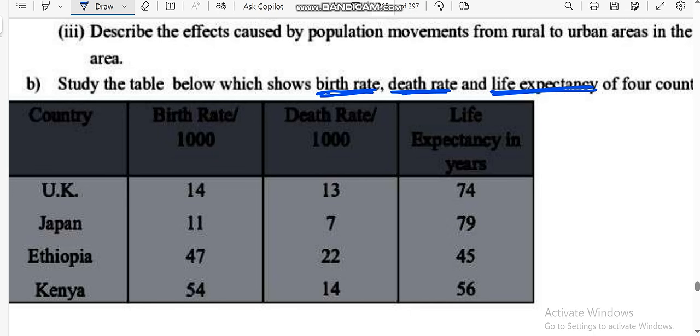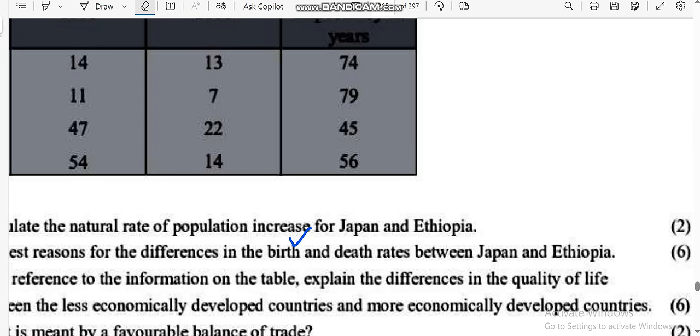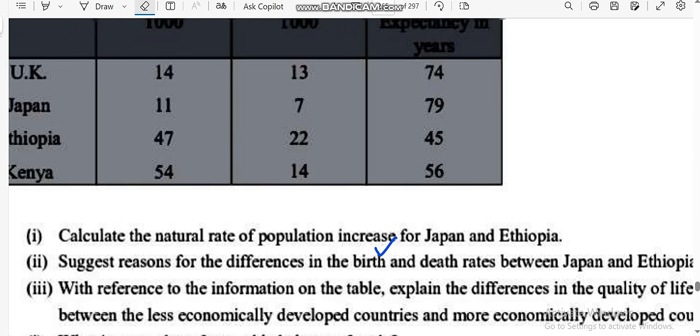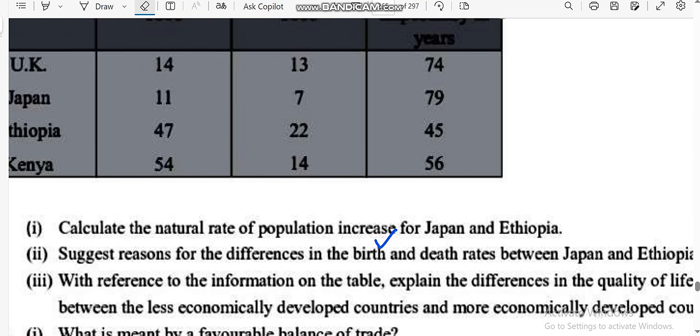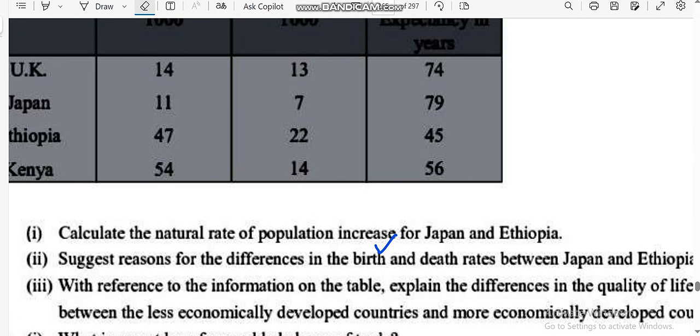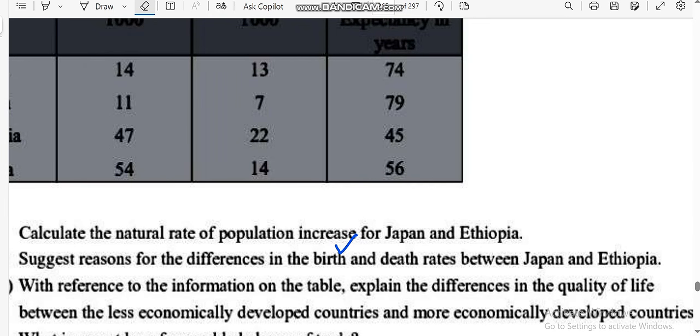Right, then natural increase in population. Natural increase, what is it? It is the difference between birth rate and death rate. So you can check out this question: suggest reasons for the difference in birth and death rates between Japan and Ethiopia.